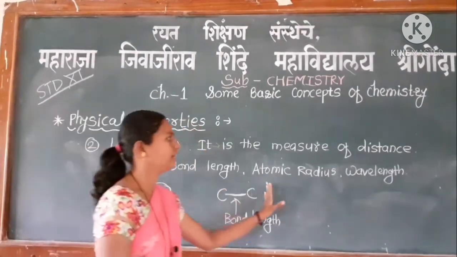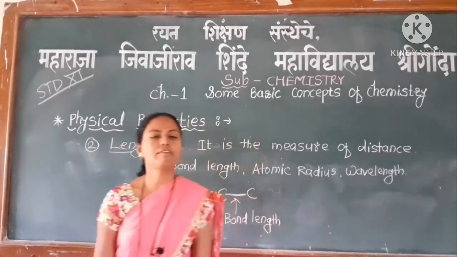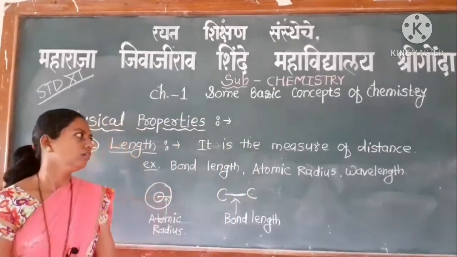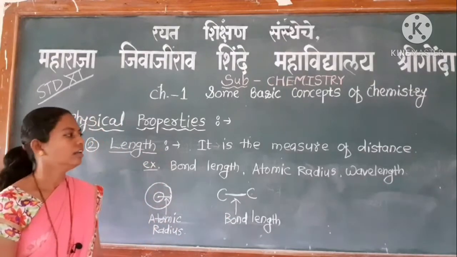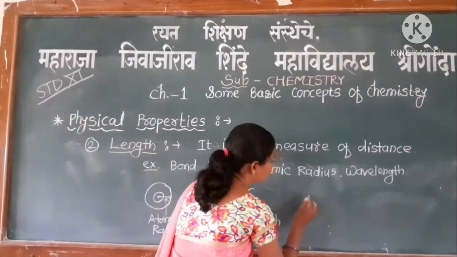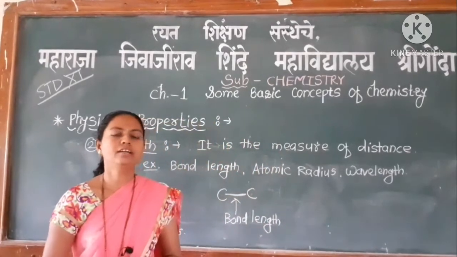Bond length, atomic radius and wavelength are small or fractional quantities, so small units are used for the measurement of length. We know that the small units are nanometer and picometer.